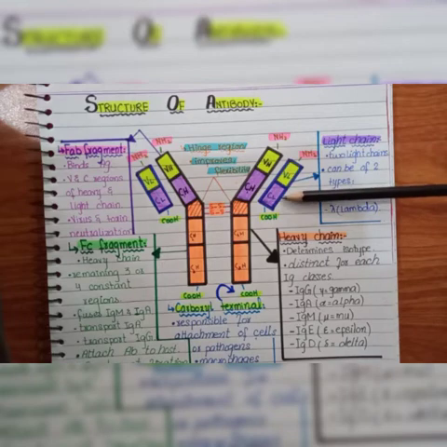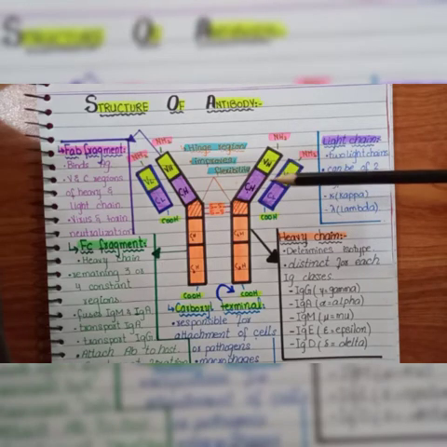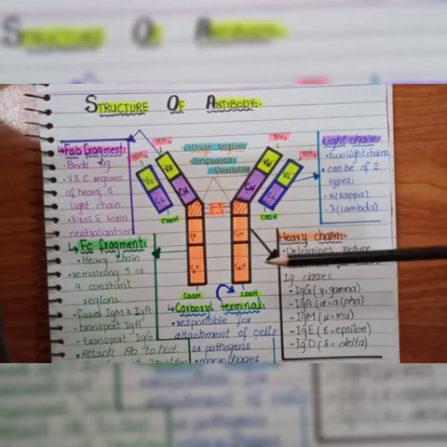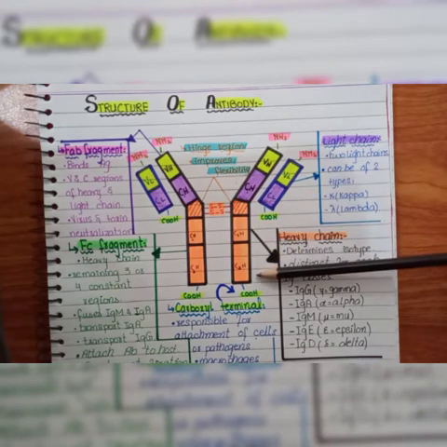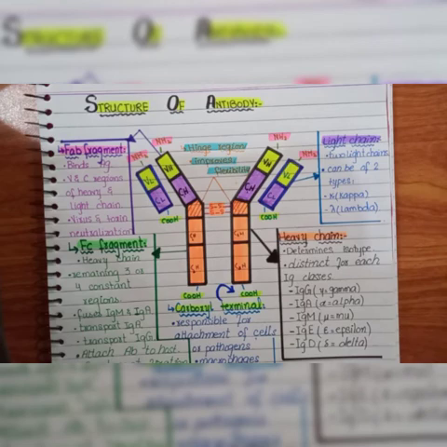In the constant region, we have three domains: C1, C2 and C3. The C2 domain helps in the complement binding site, and the C3 domain helps the attachment of the immunoglobulins to the receptor on the neutrophils or macrophages.